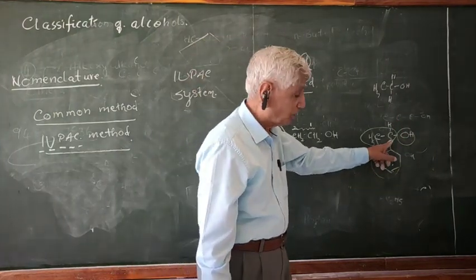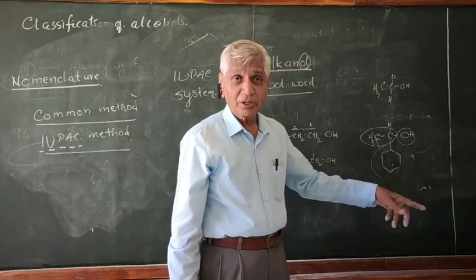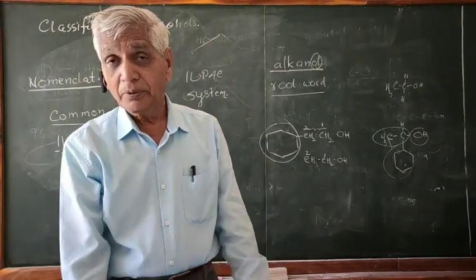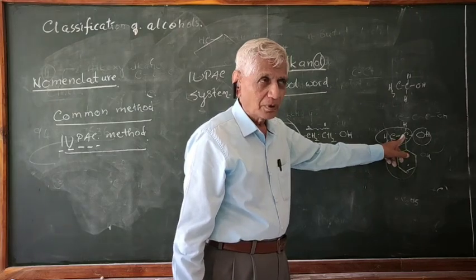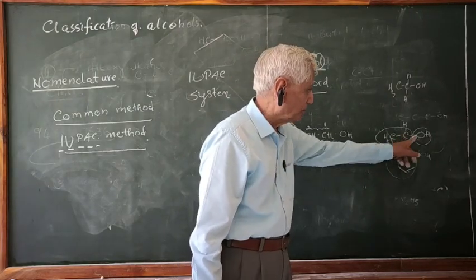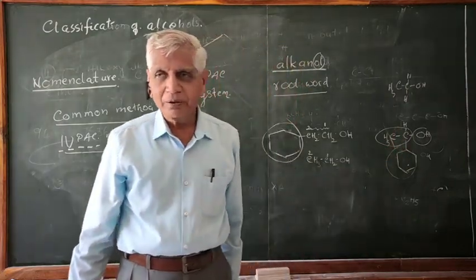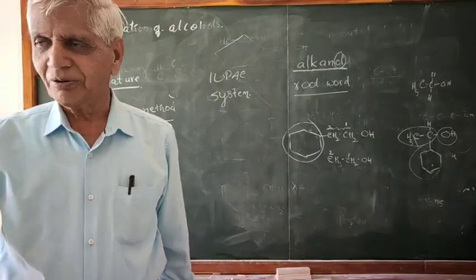So this is called 1-phenyl. You have to mention where the position of the group is. Sorry, not phenyl, it is cyclohexyl. Cyclohexyl is present on the first carbon because the carbon containing OH should be the first carbon. Therefore, this is called 1-cyclohexyl ethanol 1, or ethanol.